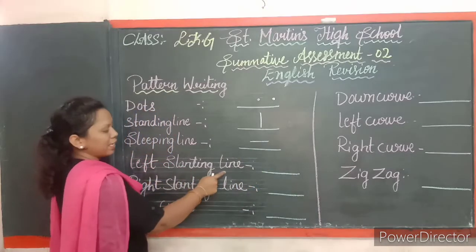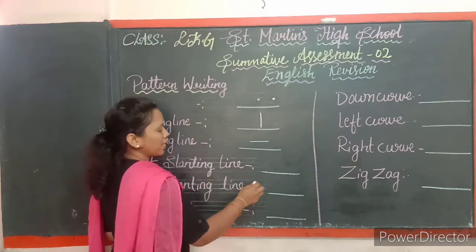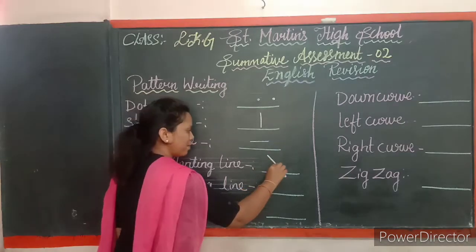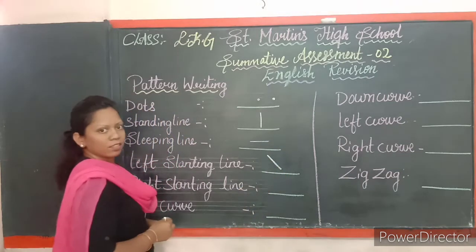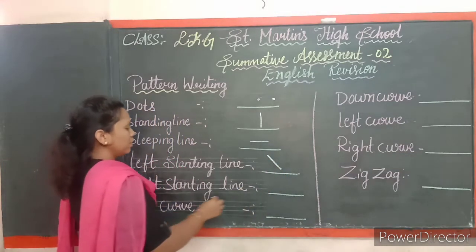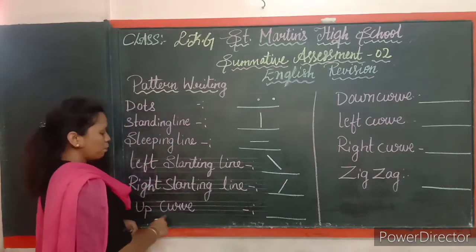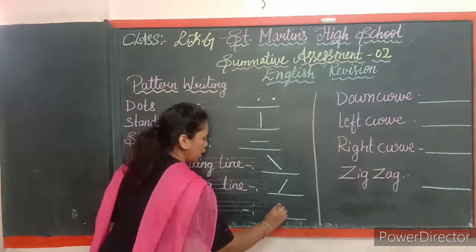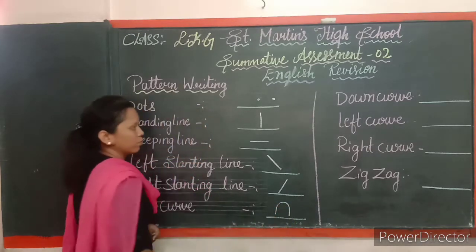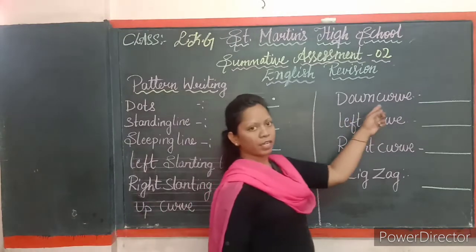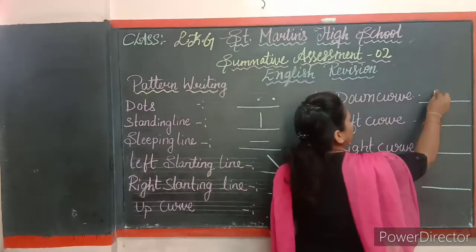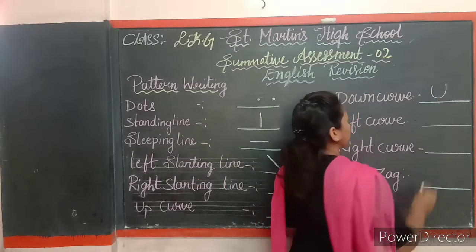Left slanting line. How do you write the left slanting line? Left slanting line. Okay? And the right slanting line. Up curve. And next is down curve. Down curve.